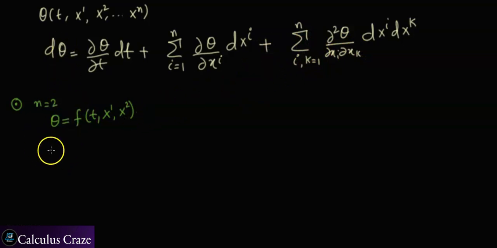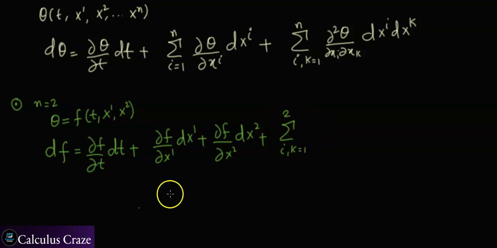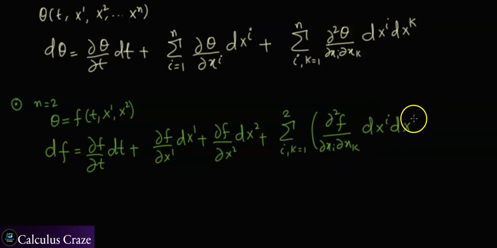In this case, my d theta, or I can write df, is given by the partial derivative of f with respect to t dt plus, I will only need two partial derivatives, with respect to x1, so partial derivative of f with respect to x1 dx1, and with respect to x2, so partial derivative of f with respect to x2 dx2, plus, now here how many possibilities will be there, my i and k will be running from 1 to 2, so the second partial derivative of f, in this case because theta is taken as f, with respect to xk and xi, and dxi and dxk.